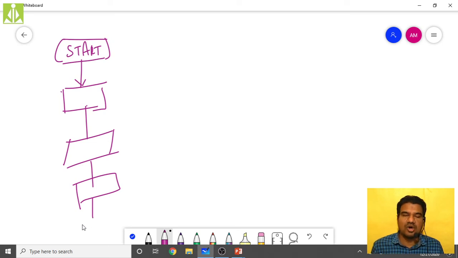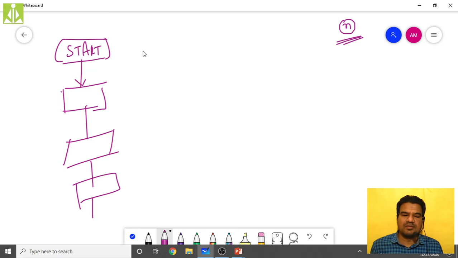I cannot draw the flow chart any further. So I have to take a connector over here. A connector is simply a circle with some number in it. This is your connector.